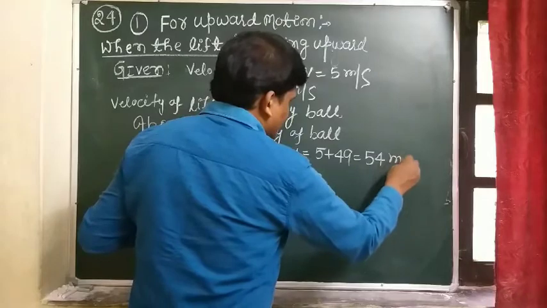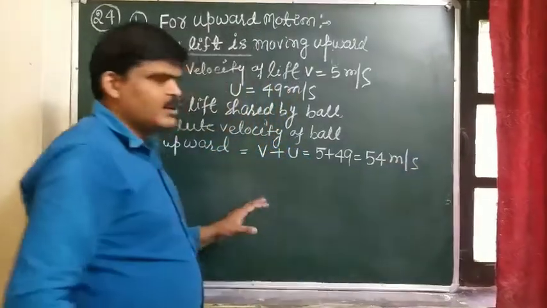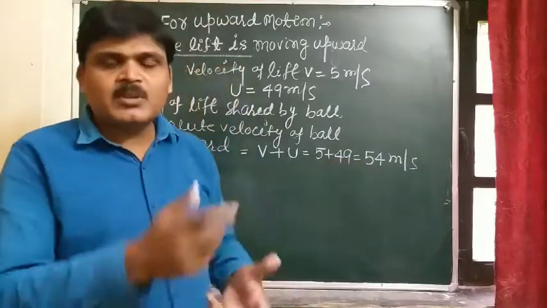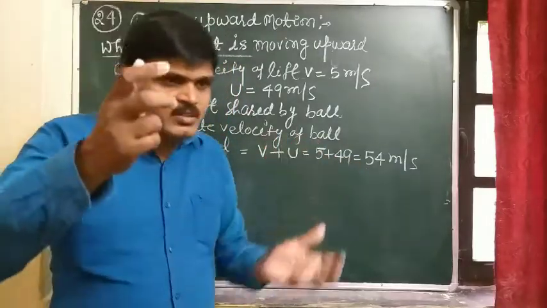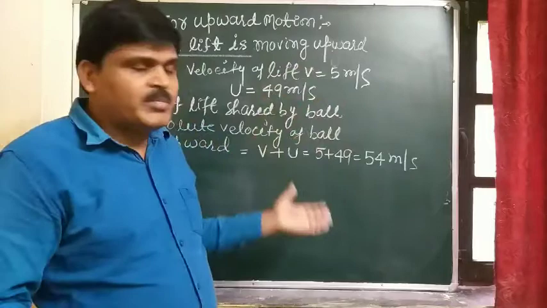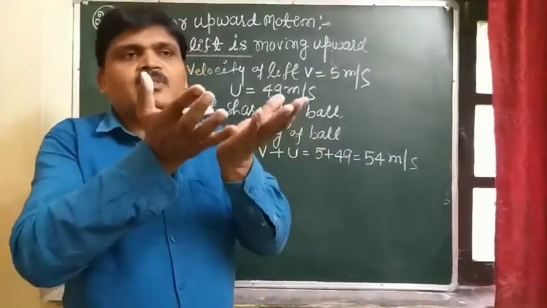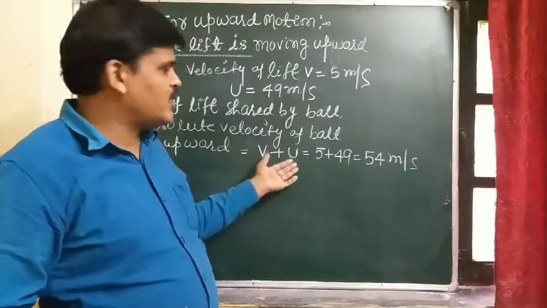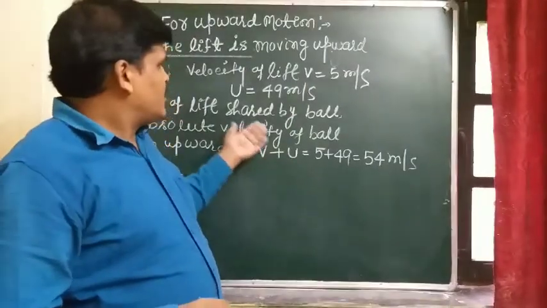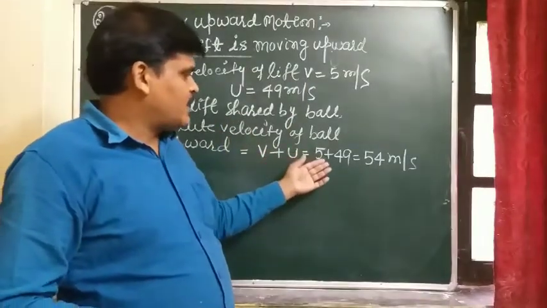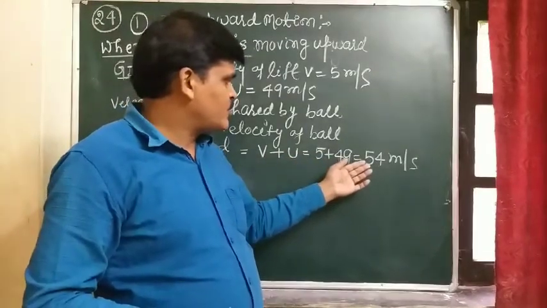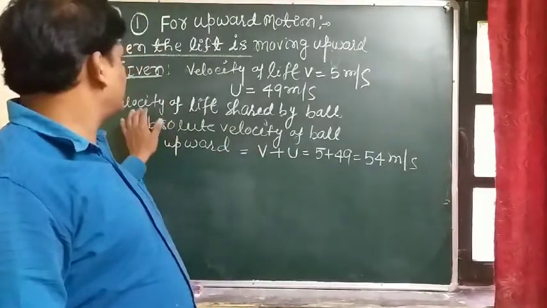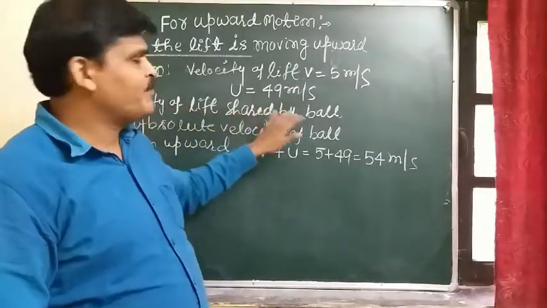54 meters per second. It means the velocity of the ball increases, because the ball is thrown from the lift, and the lift is moving with uniform velocity in the upward direction at 5 meters per second. So the velocity of the ball becomes 5 plus 49, which is equal to 54 meters per second. So in this case, we can say that the velocity of the lift is shared by the ball.